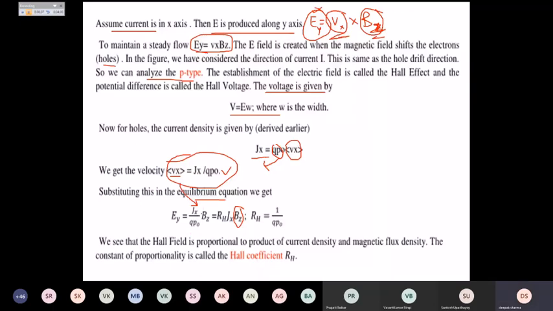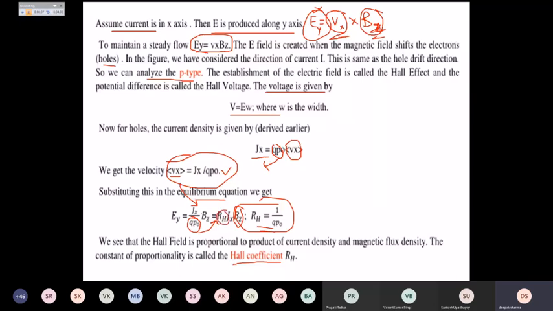If I take 1 by q p naught as a constant, RH is nothing but the Hall coefficient. We define RH as 1 by q p naught, so instead of q p naught, I write RH directly.